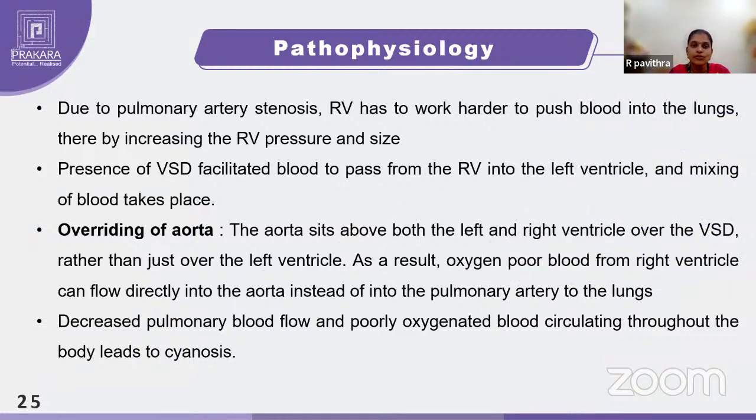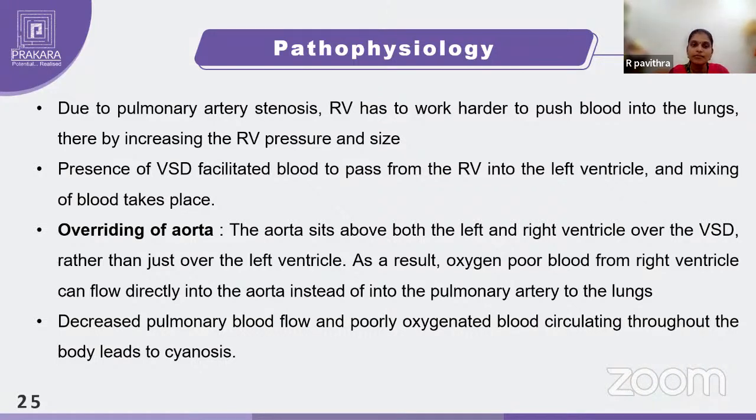So coming to the pathophysiology, what is actually happening due to the pulmonary stenosis? The right ventricle has to work harder to push the blood into the pulmonary trunk, thereby increasing the right ventricular pressure and size. When the right ventricle is functioning harder and harder over a period of time, because of its harder function, the muscle gets thickened. That is called right ventricular hypertrophy. Why is this happening? Because there is a pulmonary stenosis. Pulmonary stenosis is making your right ventricle work hard, and that is giving right ventricular hypertrophy.